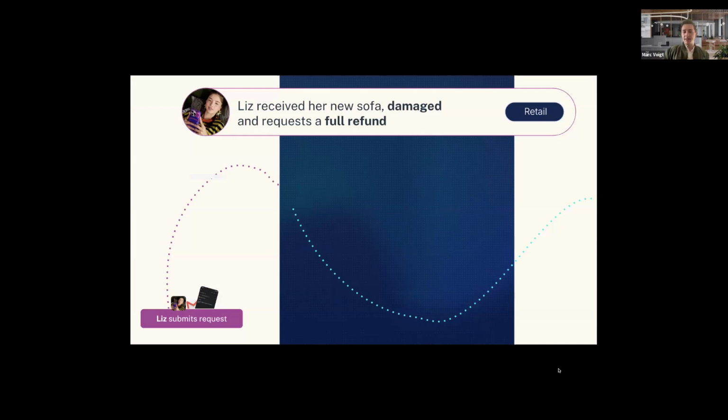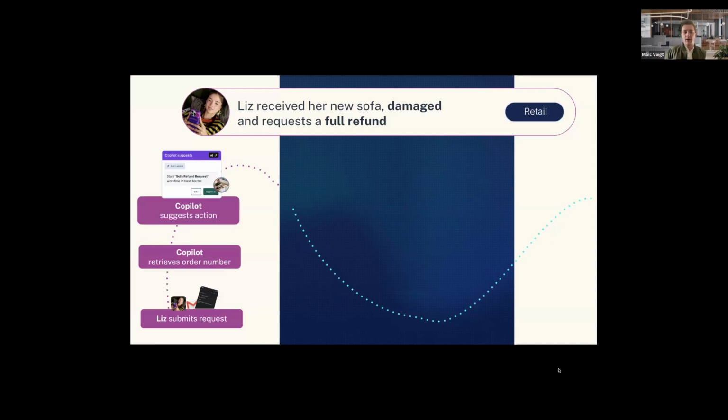Same starting point, Liz submits a request, in this case from an email. Then the co-pilot will retrieve the order number, because Liz only sent a request to refund the order. That means the co-pilot will ask Liz again, and Liz has to enter the order number. After that, the co-pilot will suggest an action, starting a next meta flow in this case, and then the process will start from this point.